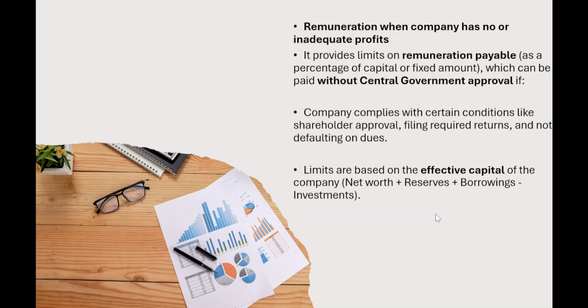Remuneration when the company has no profits or inadequate profits. It provides limits on remuneration payable as a percentage of capital or a fixed amount which can be paid without central government approval.